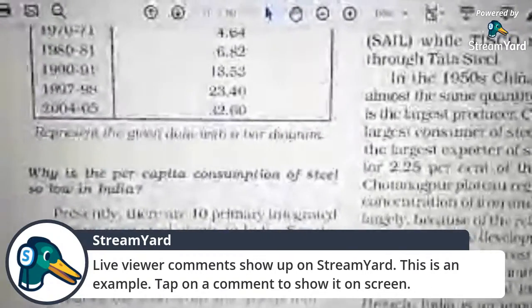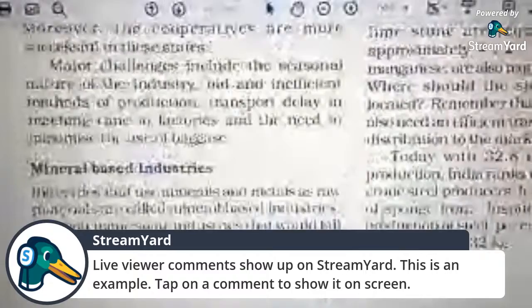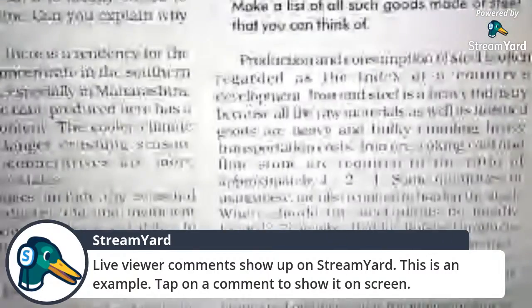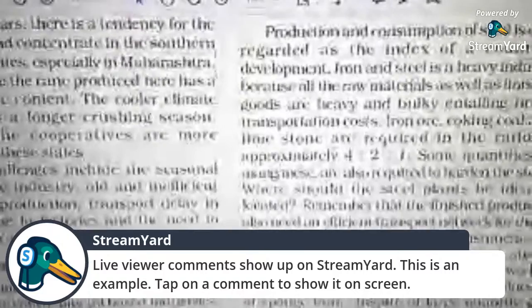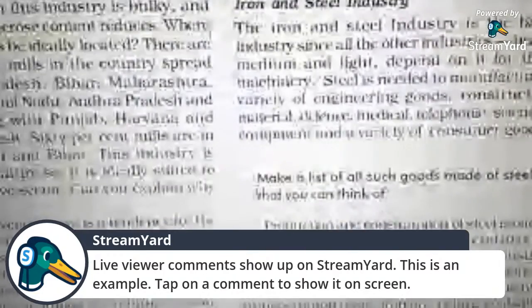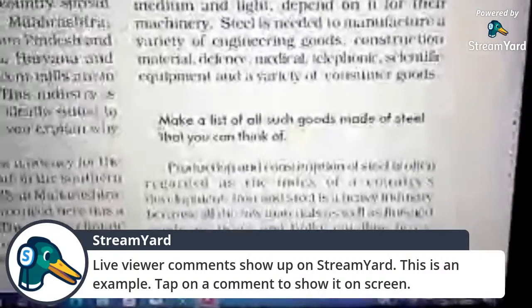You have to learn the importance of the iron and steel industry, why it is known as a basic or key industry, and what the uses of the iron and steel industry are. What are the raw materials used in the iron and steel industry, and what is the ratio?